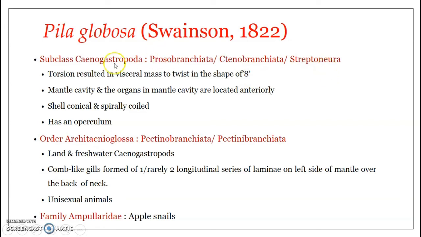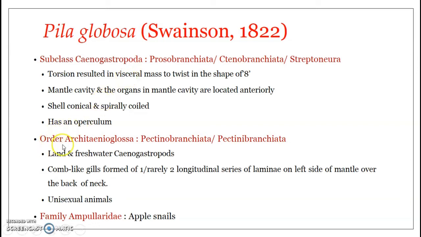In Cenogastropods, the shell is conical and spirally coiled, which is the externally visible torsion or twisting. They also have an operculum which closes the opening of the shell. All these are features of members belonging to subclass Cenogastropoda, or Prosobranchiata. It includes marine, freshwater and terrestrial mollusks, and members are mostly dioecious, that is, unisexual.